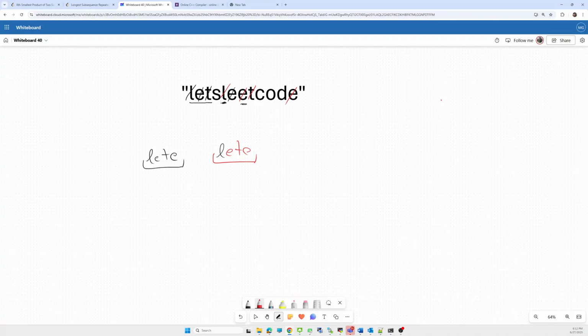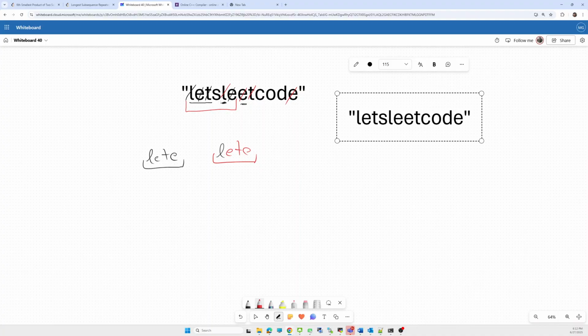But this does not work like this, because we have to take the consecutive block, meaning the consecutive string, until we get a subsequence. So let's say this is a string. What will be the right way? We have to get the subsequence, and see how far we go. This will be the one subsequence.